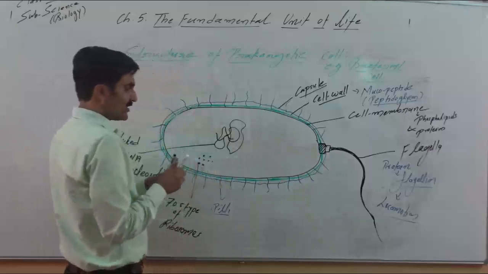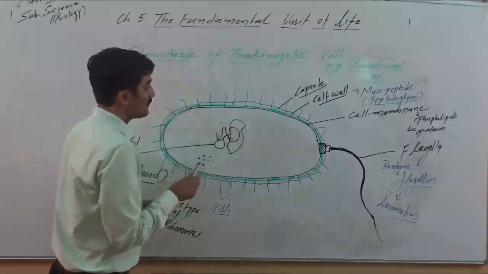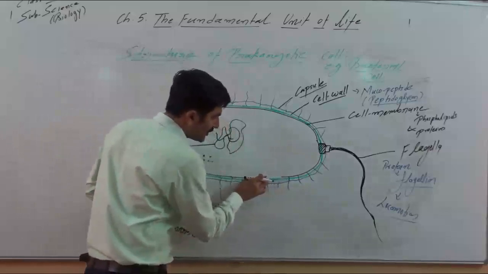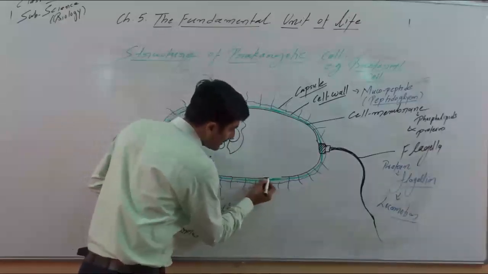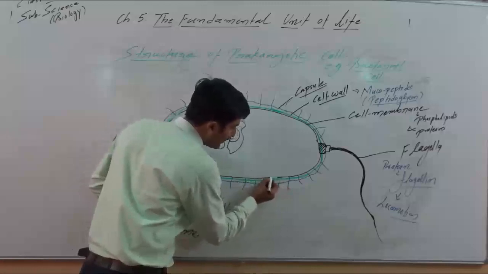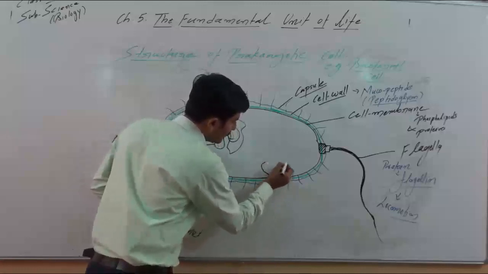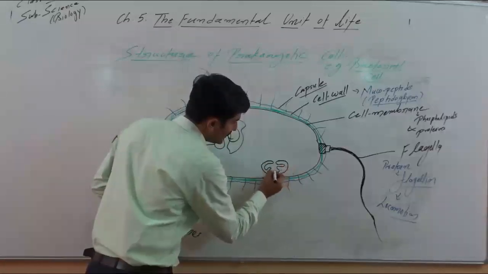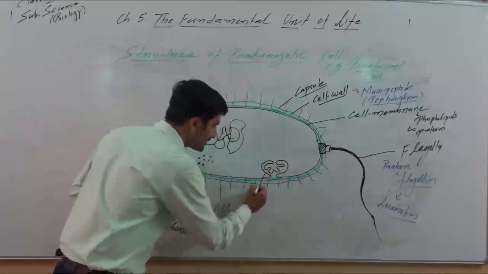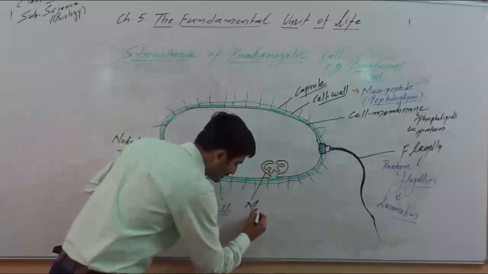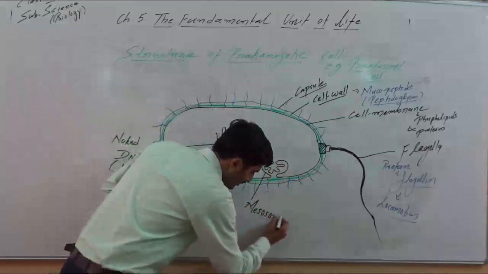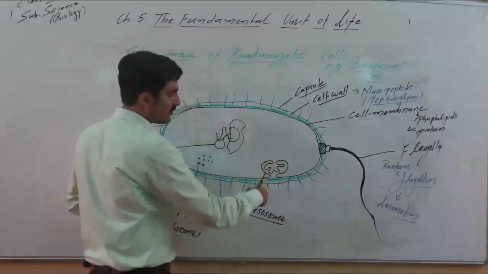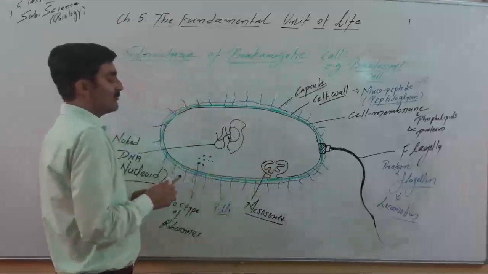Please remember that in the case of bacteria or prokaryotic cell, the inner cell layer, that is the plasma membrane, makes inner foldings, and when it makes the inner foldings, it makes a cup-shaped structure. This structure is called mesosome. The word comes from soma. Soma means body. Mesosome arises from the inner foldings of the plasma membrane.